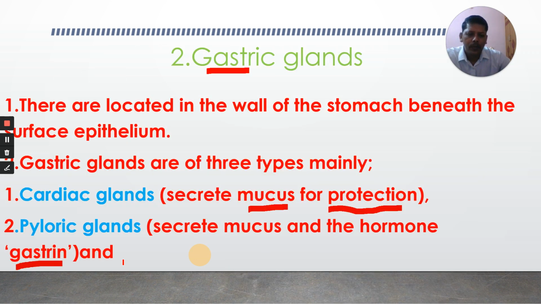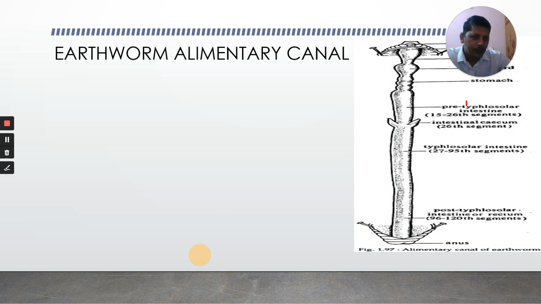You observe here once. As we are discussing the stomach, it is also right to discuss the stomach of the earthworm. Earthworm stomach also consists of a glandular alimentary canal. Glandular alimentary canal first evolved in the phylum Annelida. Earthworm is one example for phylum Annelida. In this earthworm there is a straight alimentary canal, one part of which is the stomach.